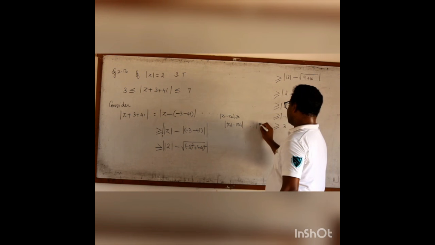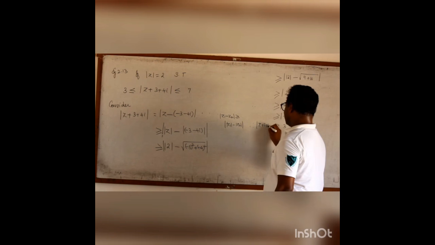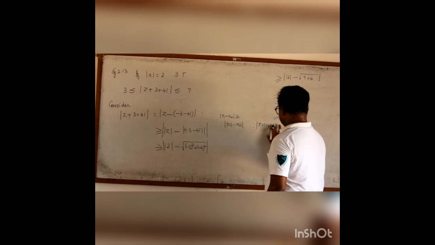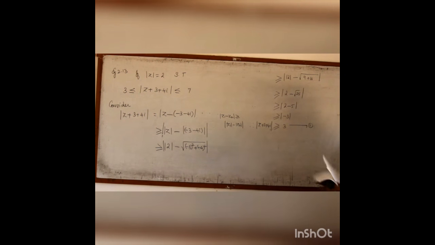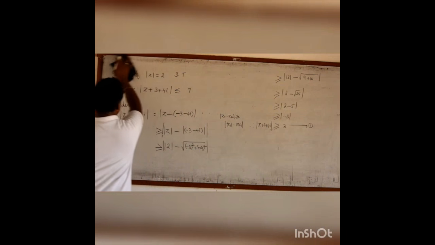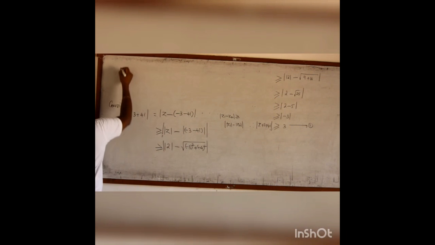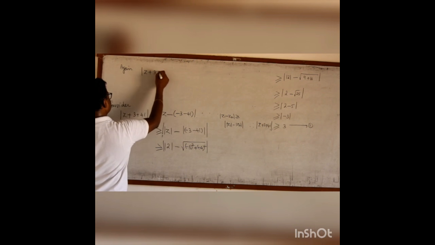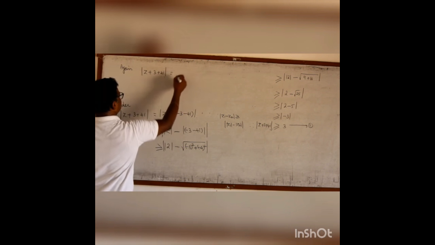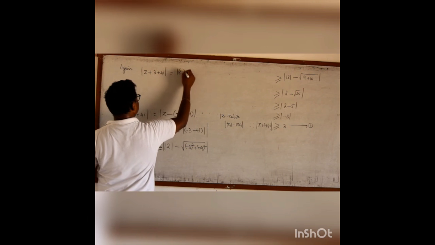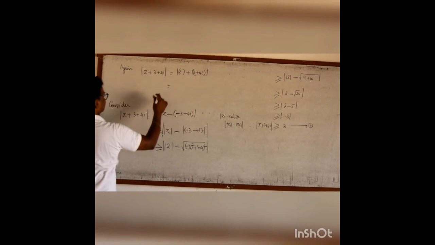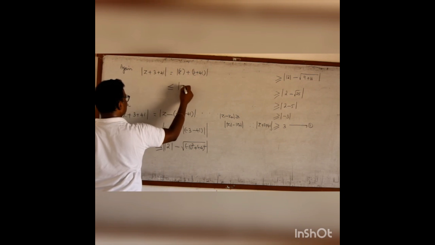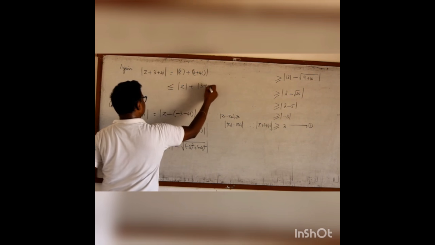Therefore, modulus of Z plus 3 plus 4i is greater than or equal to 3. This we should keep as 1. Now again, I can write modulus of Z plus 3 plus 4i. Now a sum means it is less than or equal to modulus of Z plus modulus of 3 plus 4i.